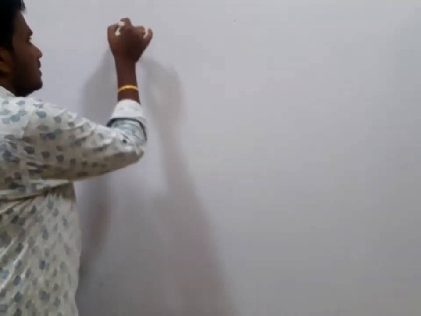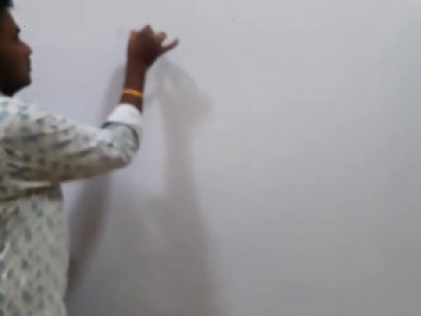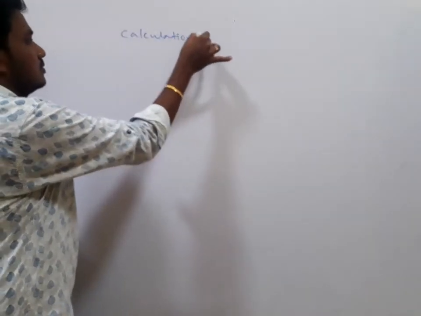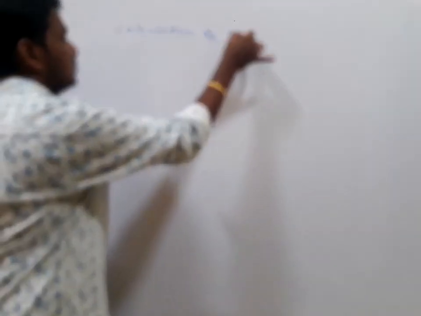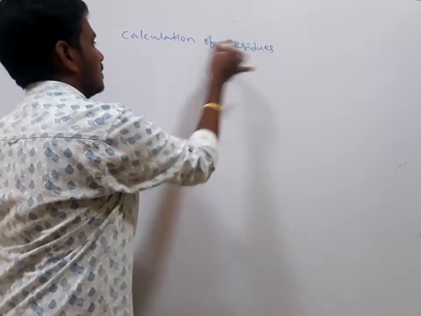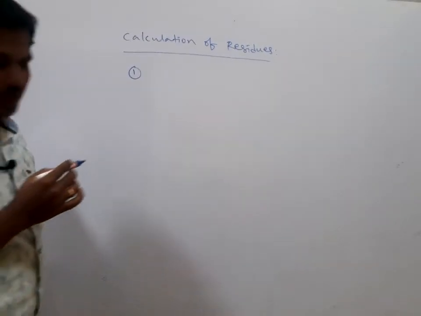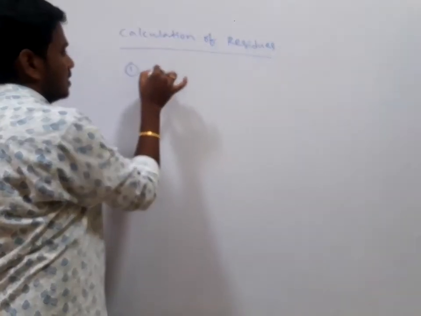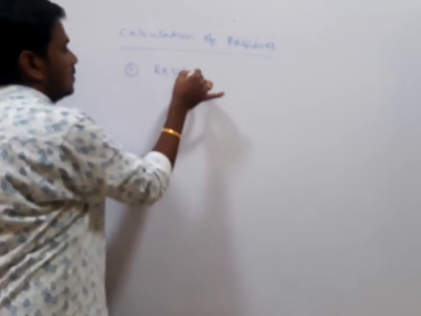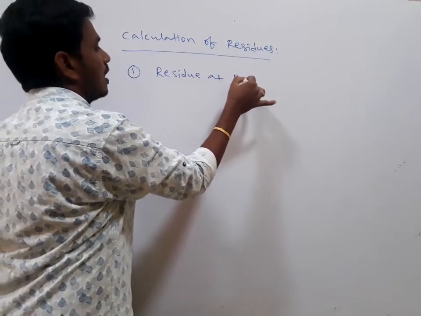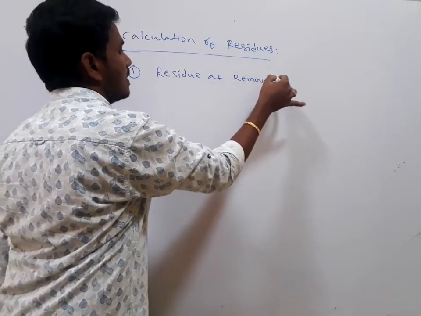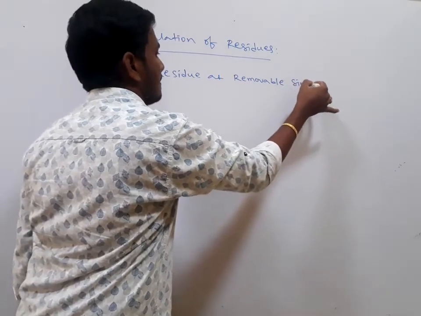Calculation of residues. One by one we'll discuss here. First one, residue at a removable singular point.